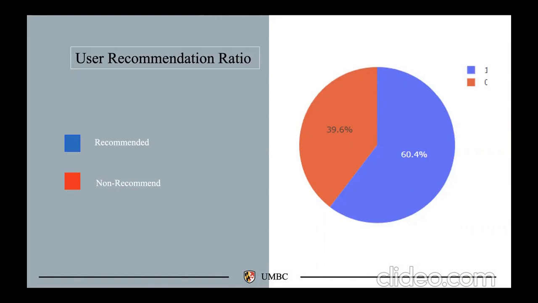So now we'll take a look at the exploratory data analysis. With the exploratory data analysis, we have extracted several valuable insights. The pie chart which you are seeing is to find whether our dataset is balanced or not. In our dataset, the target variable is customer satisfaction, and it has only two values: one is recommended and the other is not recommended. From the pie chart, we can infer that our dataset is pretty balanced.